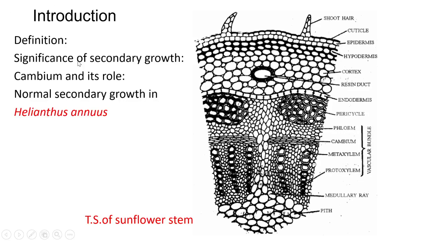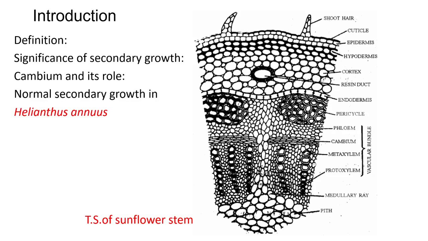Let us see what is the botanical definition of secondary growth. Secondary growth is defined as the increase in diameter or girth and thickness of the plant axis through the activities of lateral meristems like vascular cambium and cork cambium in the stellar and extrastellar regions.